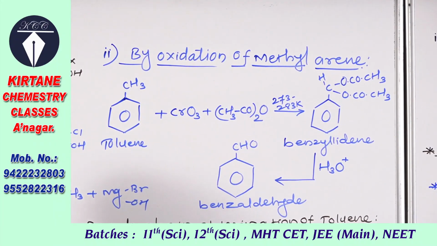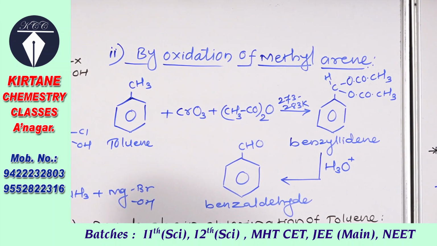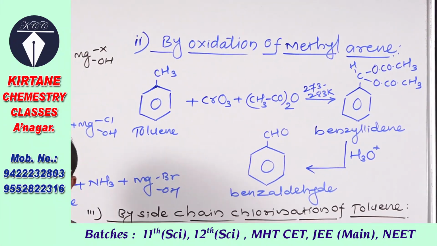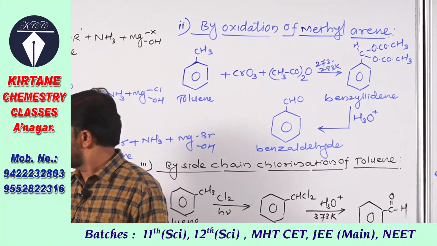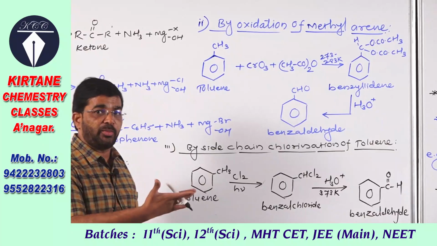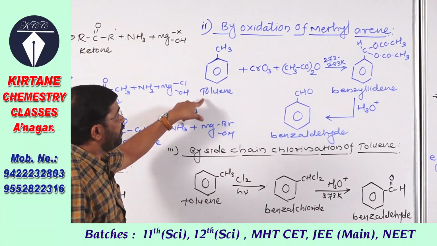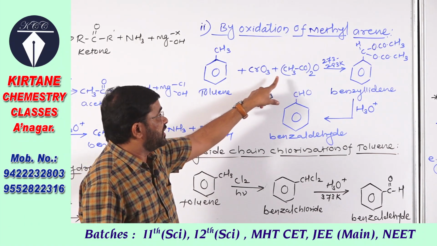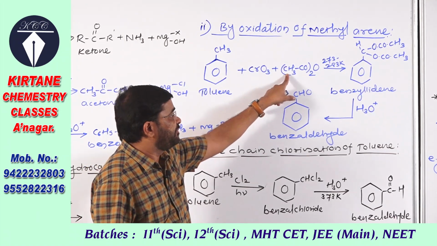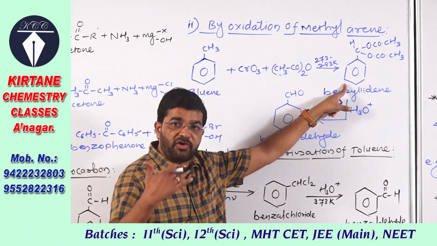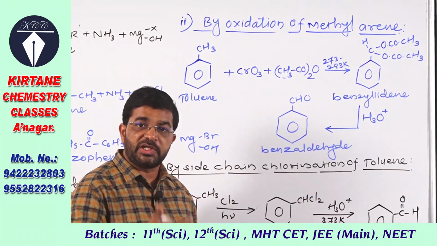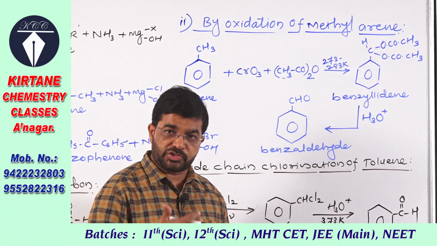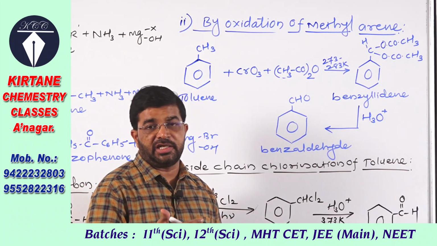Methyl arene, methyl benzene, is called toluene. It is an aromatic hydrocarbon, and from these hydrocarbons we have to study the aromatic aldehyde. Toluene, when oxidized by chromium oxide in the presence of acetic anhydride, forms a compound named benzylidene diacetate. The reaction takes place at low temperature, 273 to 283 Kelvin.